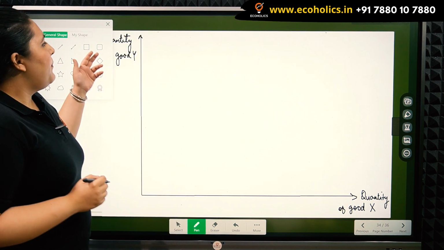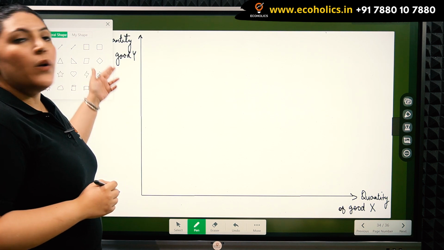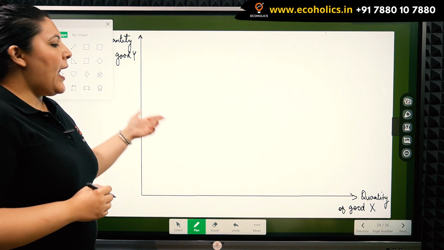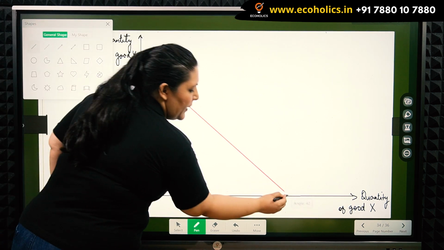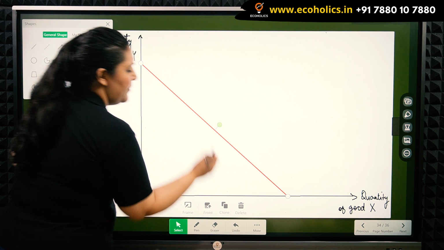We firstly make a graph wherein we show the quantity demanded of good Y and that of good X. We depict the consumer's price line.